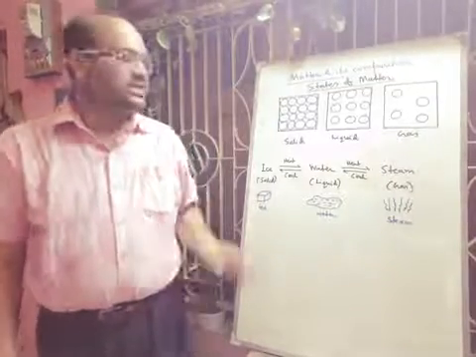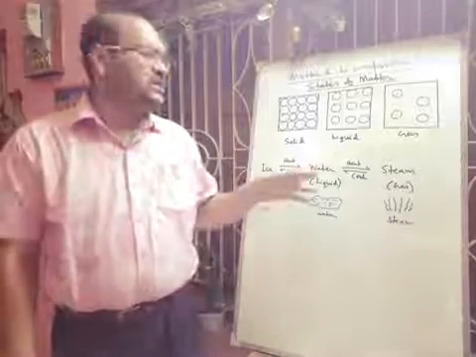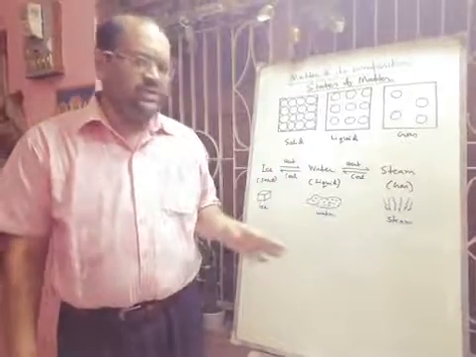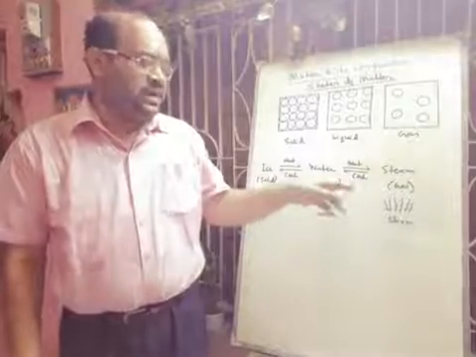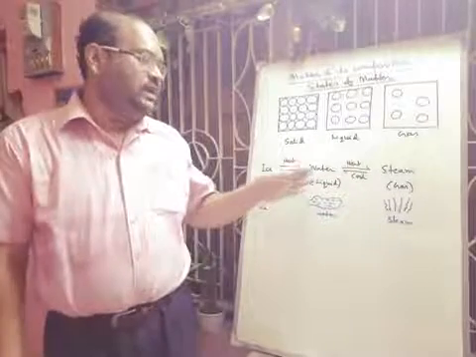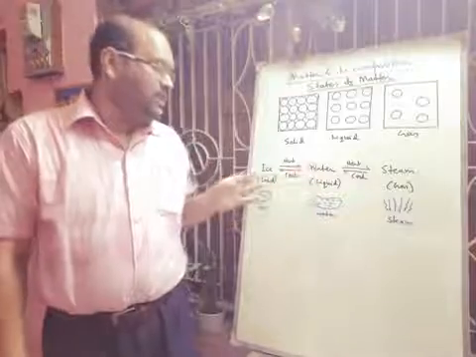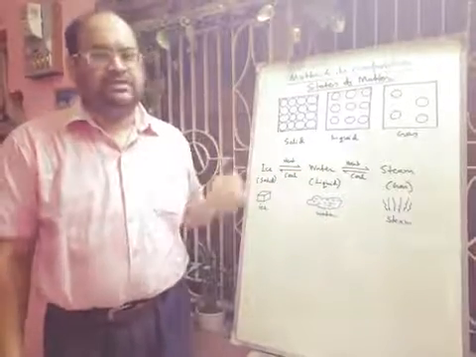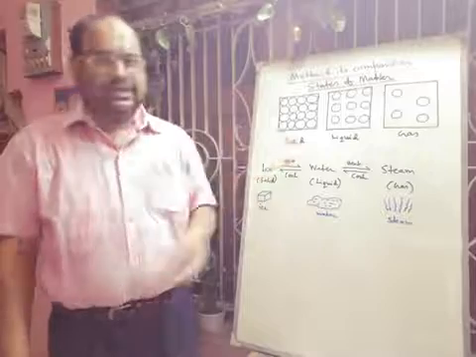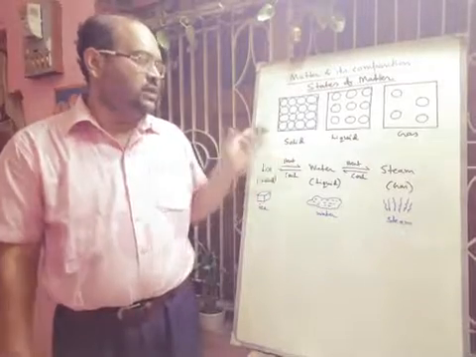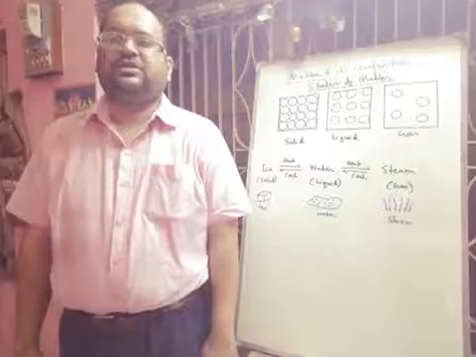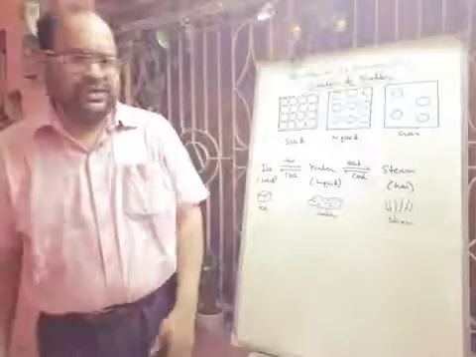Generally at room temperature, H2O is liquid, that means water. But at a higher temperature of 100 degrees centigrade, if we boil it, then it will become steam. And if we keep some amount of water in a deep fridge, then it will become ice in solid state. So hope you can understand the three states of matter. Questions will come only on these three states of matter: solid, liquid, gas, not the plasma or Bose-Einstein condensate state.